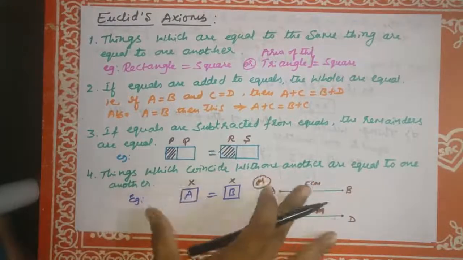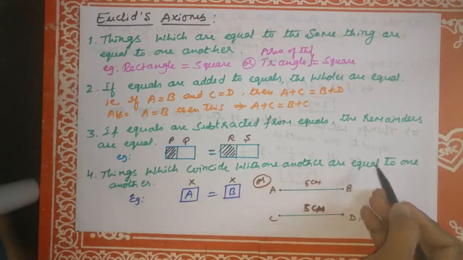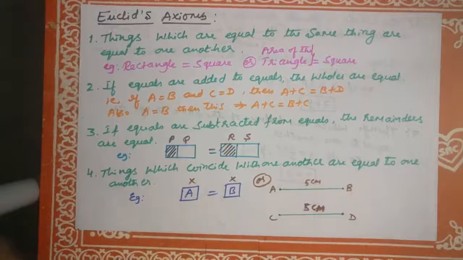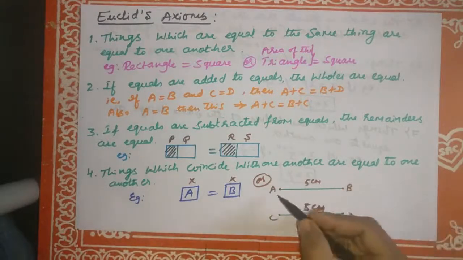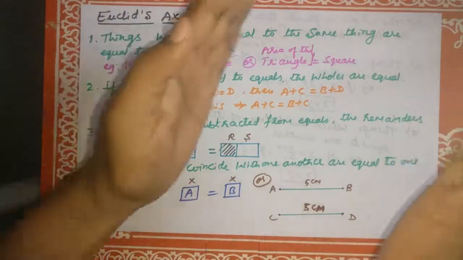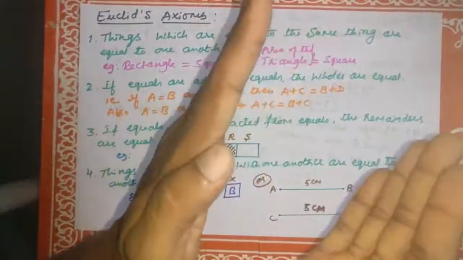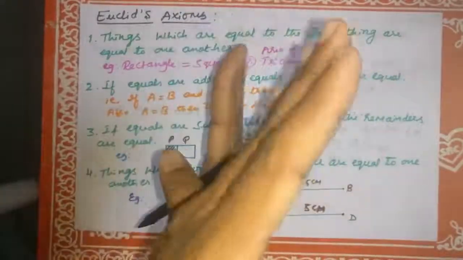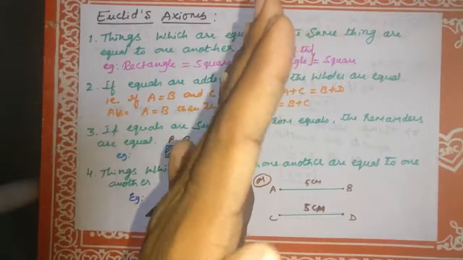Fourth axiom: things which coincide with one another are equal to one another. For example, x is equal to x, or a is equal to b. One more example: AB is equal to 5 cm, CD is equal to 5 cm. Both lines coincide with each other.